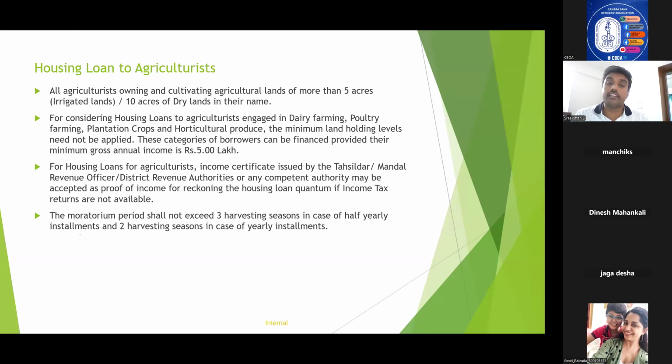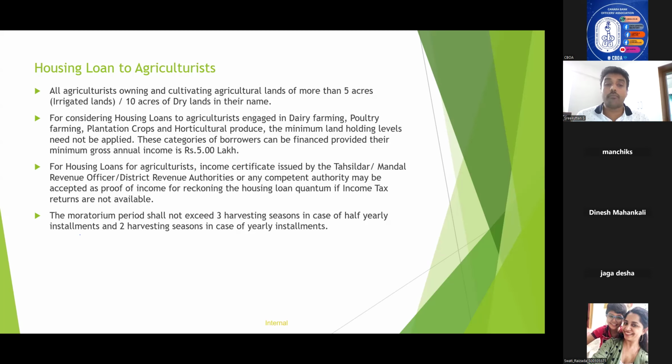For housing loan for agriculture, an income certificate issued by Tahsildar or Mandal Revenue Officer or District Revenue Authority may be accepted as proof of income if income tax returns are not available. This is another important point. When you come to Canara Vehicle to Agriculturist, you will understand the difference. In the case of Canara Vehicle to Agriculturist, the income certificate can be given by any AEO, promoting manager or AEO of the bank. But in the case of housing loan to agriculturist, the income certificate is mandatory to be issued by Tahsildar or Mandal Revenue Officer or District Revenue Authority.